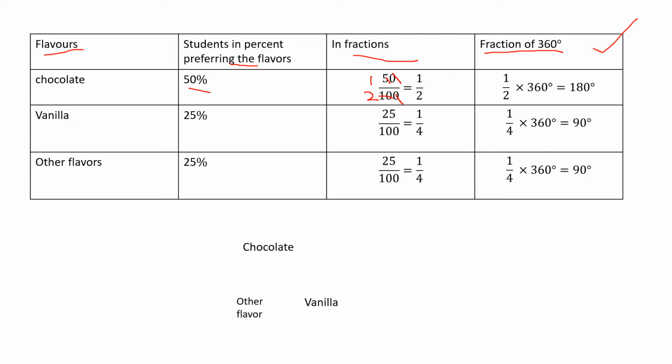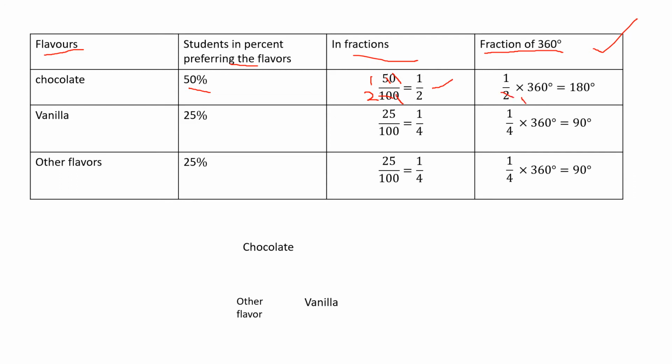Next, the last one is fractions of 360. So some portion will be occupied by chocolate, right? We have cancelled it and we got 1 by 2. So 1 by 2 into, what is the total angle? 360 degree, right? In a circle, the angle is 360 degree. So 1 by 2 into 360 degree. You can cancel it. 360 degree divided by 2, you will get 180 degree.